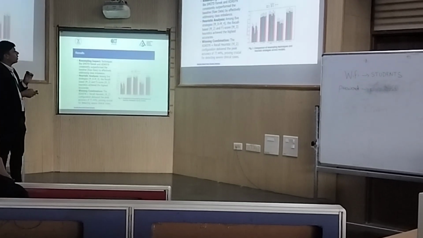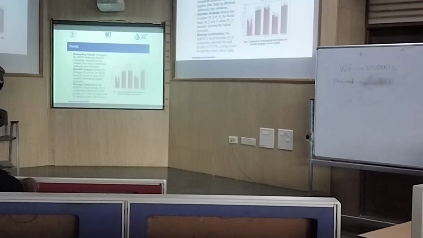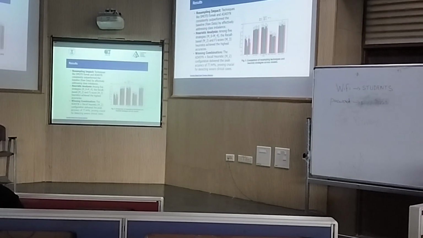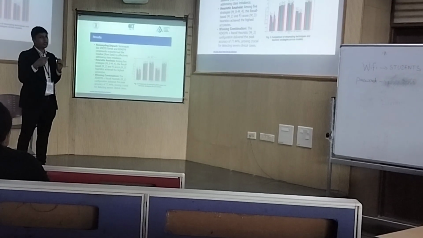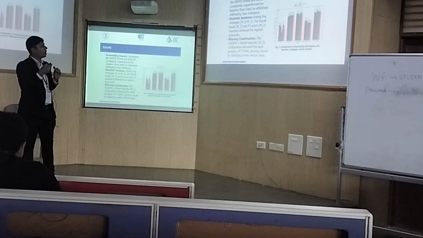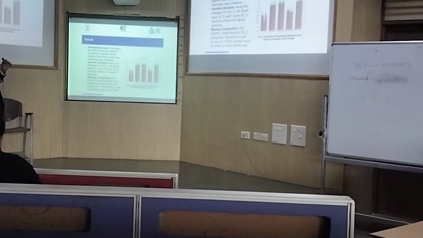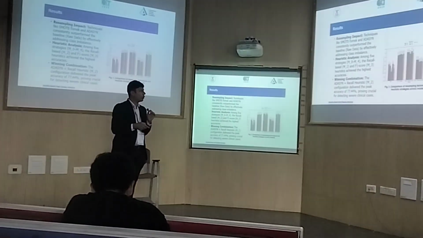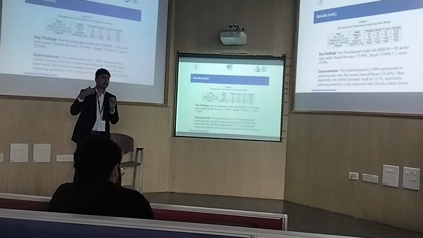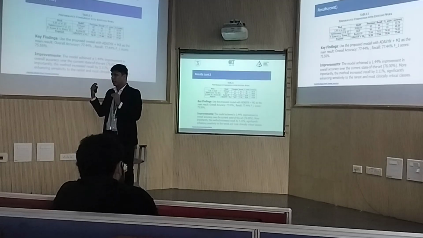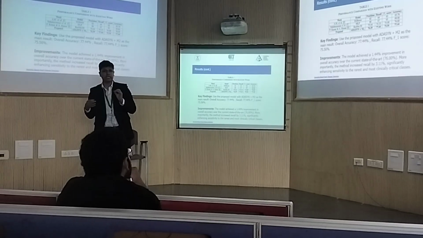Doing this was actually better than the other models. It even surpassed ResNet 50 by 1.5%. We also tried multiple data generation techniques, and out of that we found that ADASYN is the most appropriate technique, which gave us the best result of 77.44%. So the key findings were that ADASYN was the best oversampling technique in the case of clinical imbalanced datasets, and our overall model shows an improvement of 1.44% in terms of accuracy.